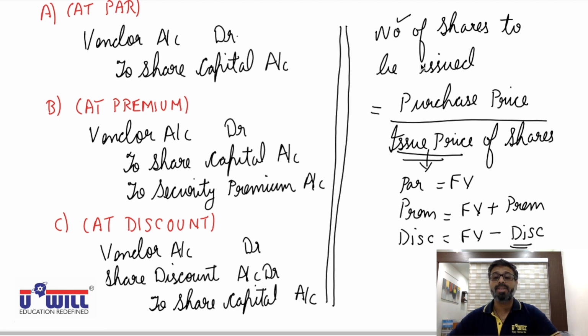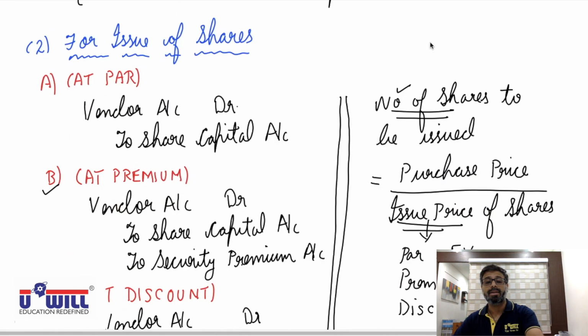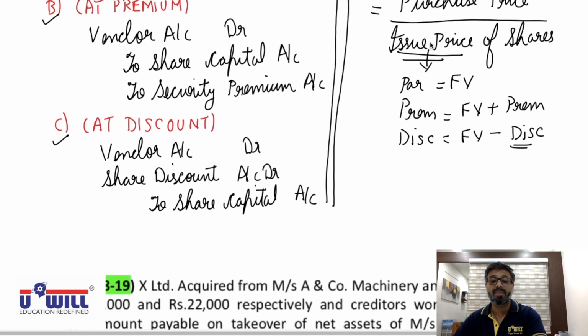First this calculation will be done, the number of shares will be obtained, and after that you will pass the journal entries, particularly in case of premium and discount. At par, both the amounts are the same, so you can directly pass the entry even without making the workings. But at premium and discount, you won't be able to get the amount of capital and security premium, capital and discount, until and unless you find the number of shares. So all of you should have noted this down in the summary. You can pause the video and note it again if not done.